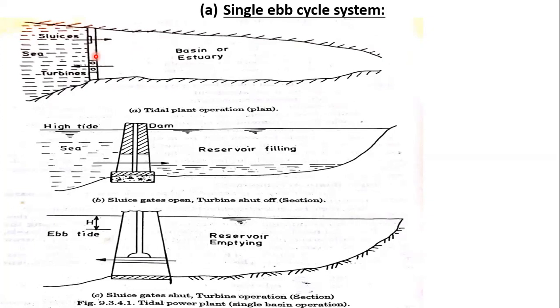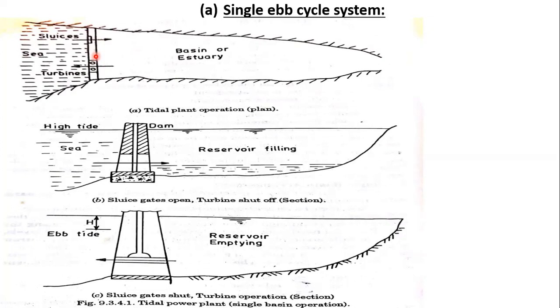The reservoir starts filling with water and the level rises, until the maximum tide level is reached in the reservoir.